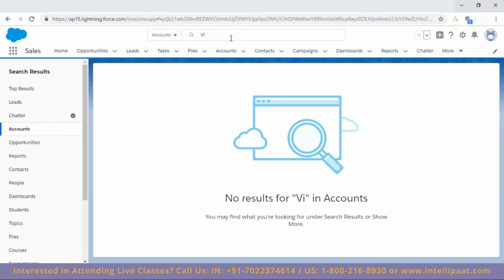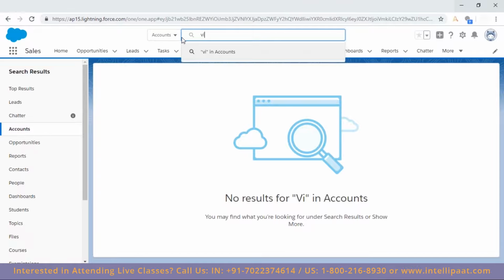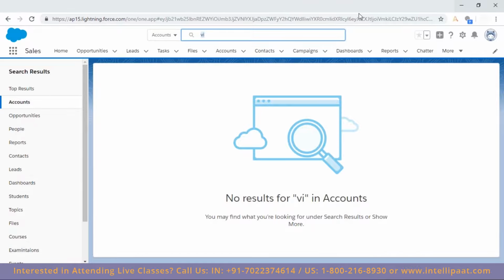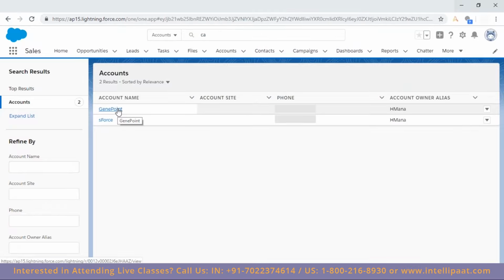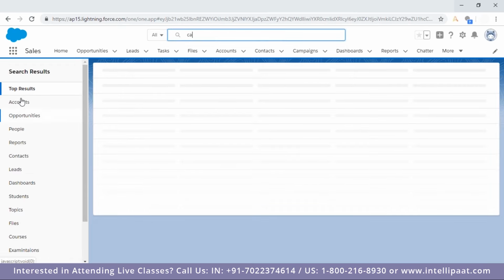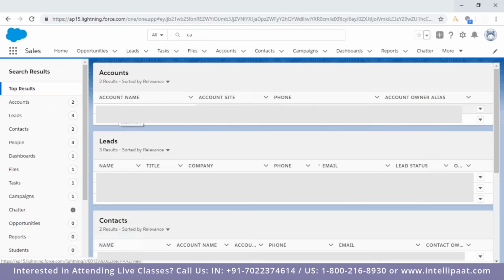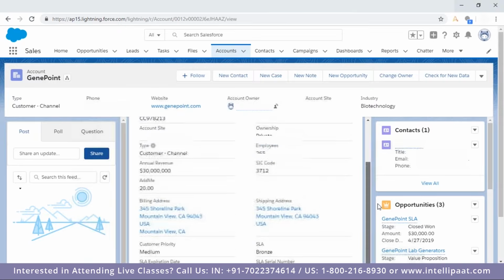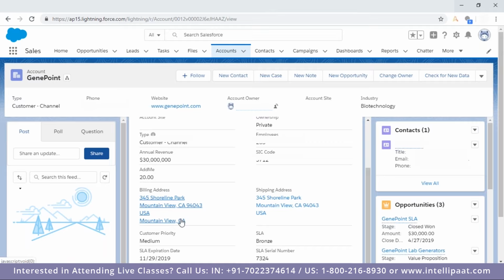Is this search case sensitive or not? No, it doesn't matter whichever case it is. This is surprising, because when I'm typing CA, I'm getting a point of the records over here, and then here I'm getting Genie point. This is where I'm having a word beginning with this.